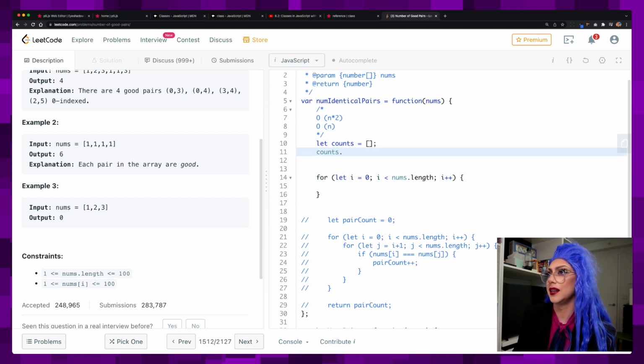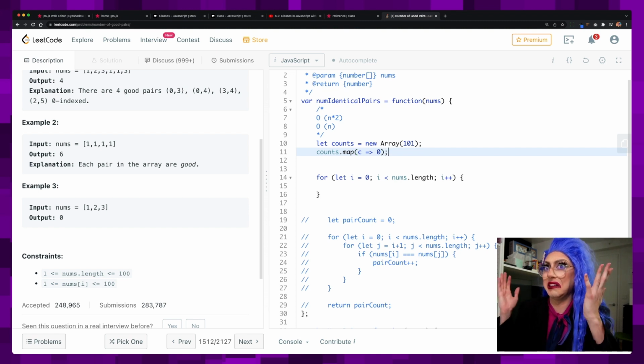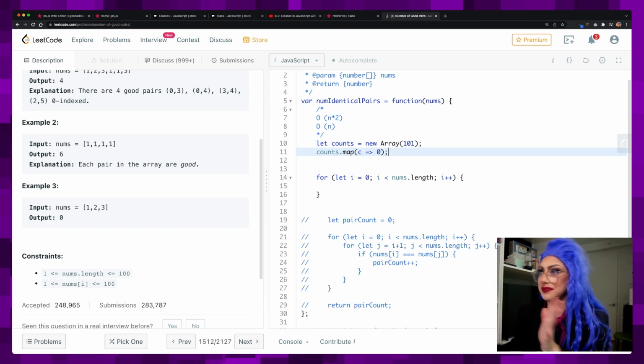Counts dot, I think I can just do this. New Array 100, counts dot map. Let's make it 101. I think it needs to be 101. Counts dot map c to 0. I think that's going to do it, but we'll see.